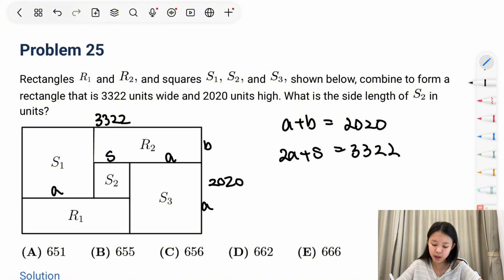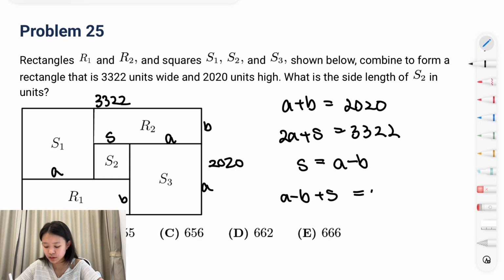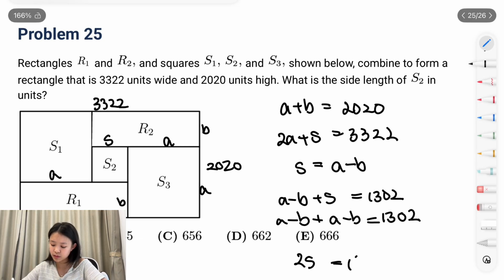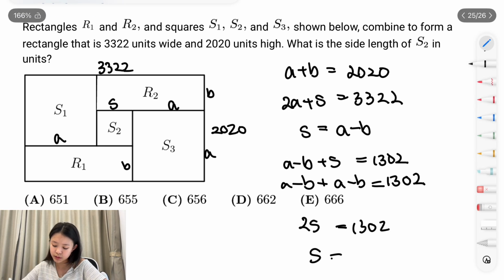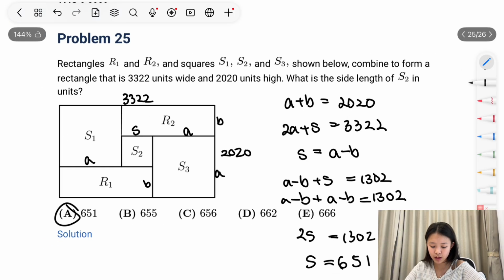3,322. At the same time, we know that s equals A minus B. And when we subtract 20 from 3,322, we get A minus B plus s equals 3,302. A minus B plus A minus B equals 3,302. So 2s equals 1,302 and s equals 651. So the answer comes down to A.